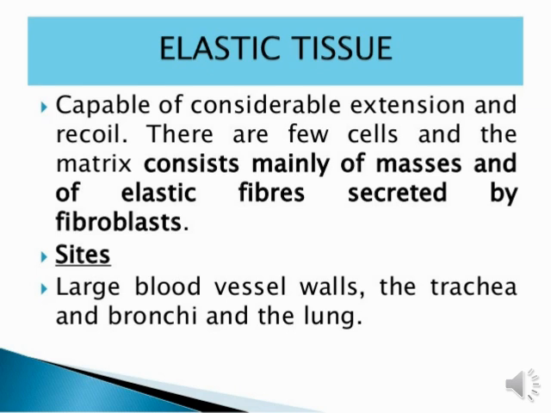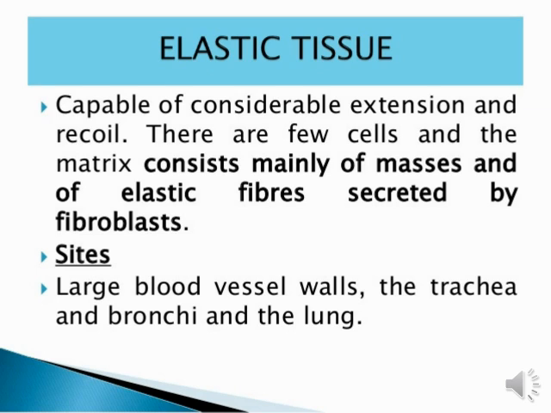Okay, it means this kind of tissue helps with extension and recoil in our body. There are few cells and the matrix consists mainly of masses of elastic fiber. So which things are responsible for making up elastic dense tissue? Few cells as well as elastic fibers. Okay, and it is secreted by the fibroblasts in our body.